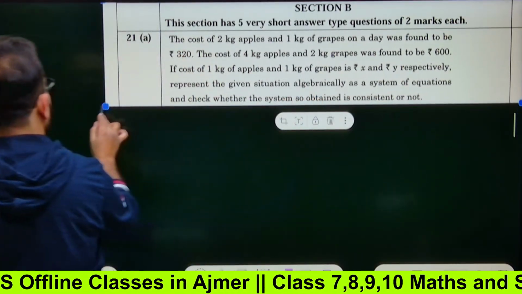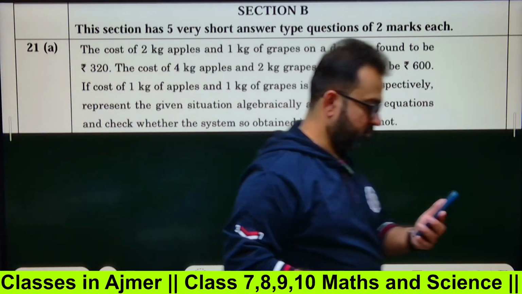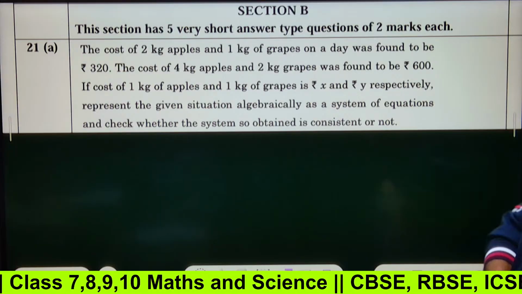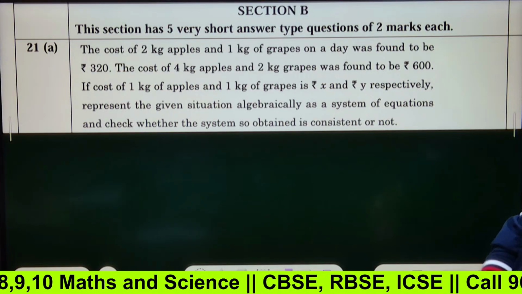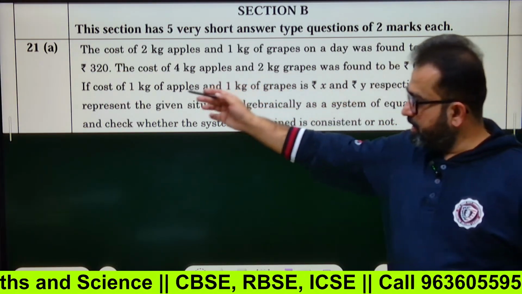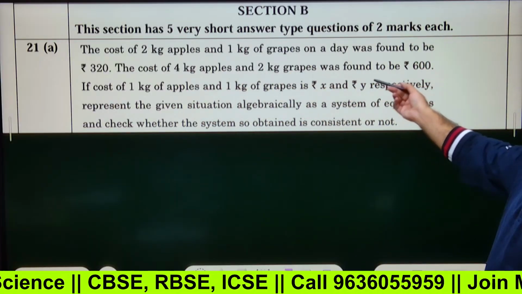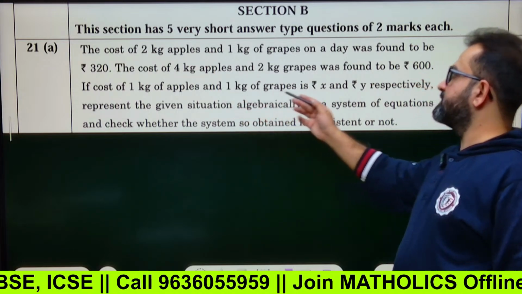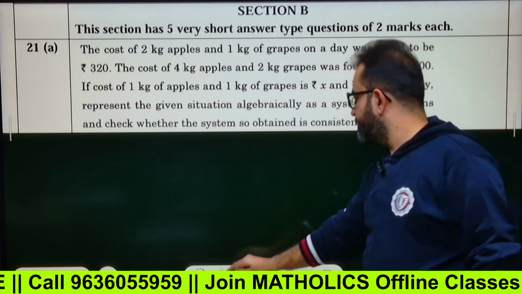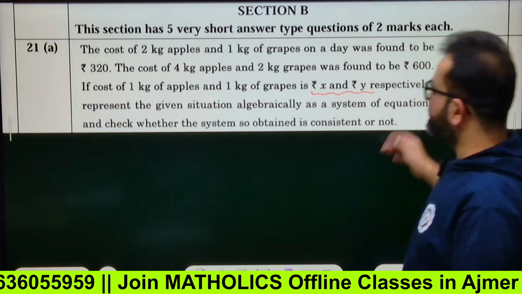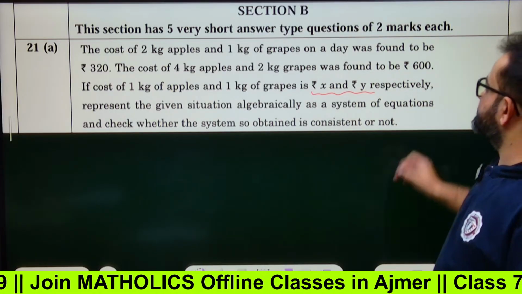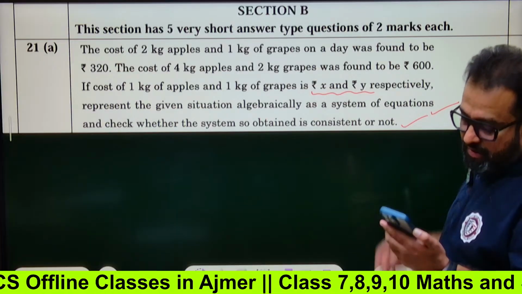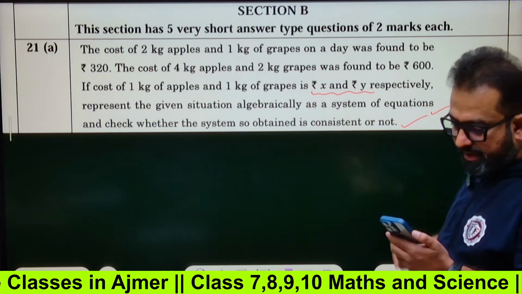Okay, this is the question. Read it. The cost of 2 kilogram apple and 1 kilogram of grape on a day was found to be rupees 320. The cost of 4 kilogram apple and 2 kilogram grape was found to be rupees 600. The cost of 1 kg of apple and 1 kg of grape are X and Y respectively. Represent the given situation algebraically as a system of equations and check whether the system so obtained is consistent or not. 2 marks. You're not going to score easily, but you can.